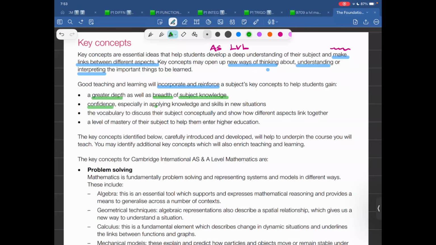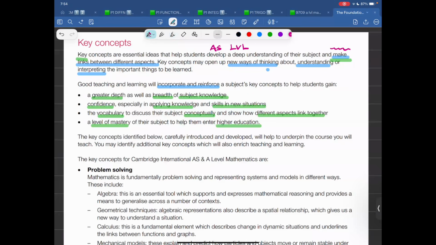Confidence, especially in applying knowledge and skills in new situations. Yes, they will give you a little bit out of the box. The vocabulary to discuss this subject conceptually and show how different aspects link together. Make links between different aspects. A level of mastery of that subject to help them enter higher education.